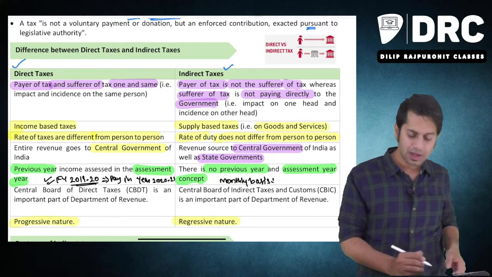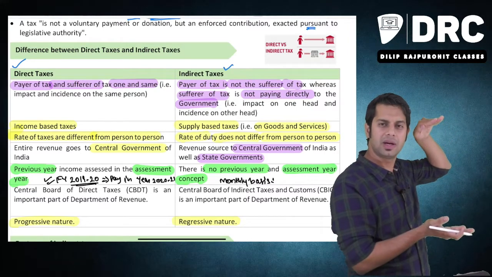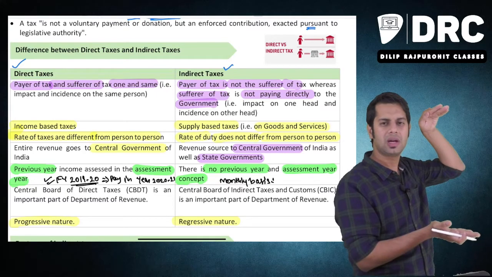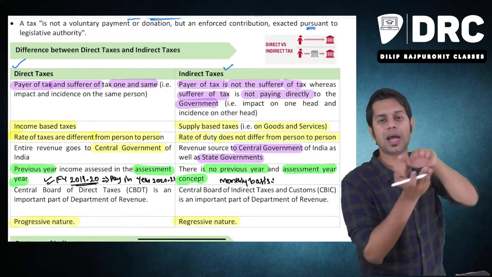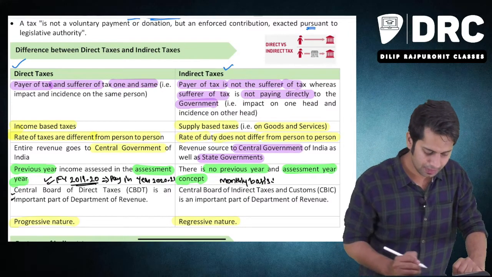But whereas in case of income tax, whatever income you are earning for the entire year, that is the last year, the previous year, whatever total income is earned by you, you have to pay the tax in the next year, the assessment year. That happens in case of income tax.